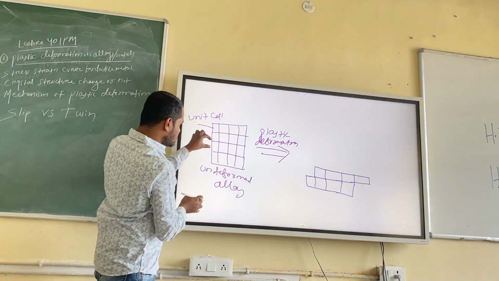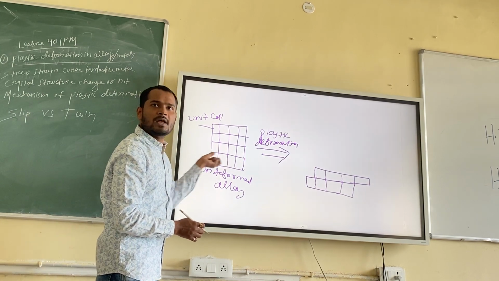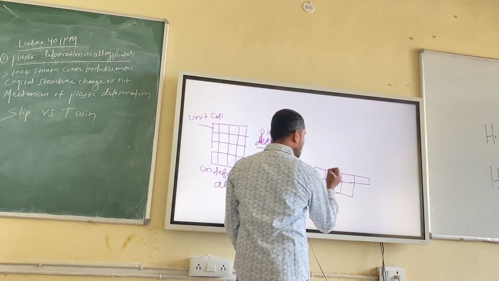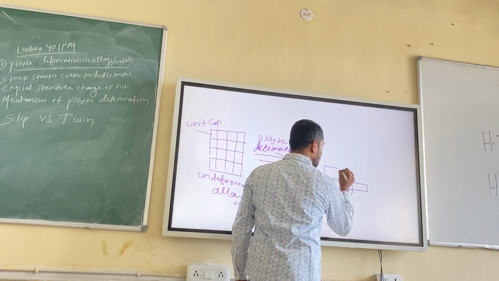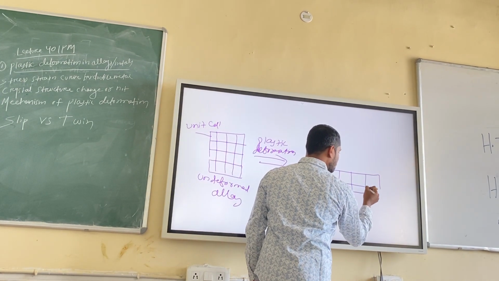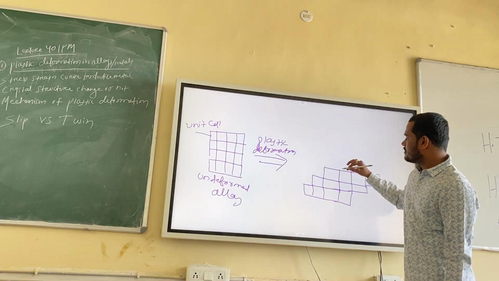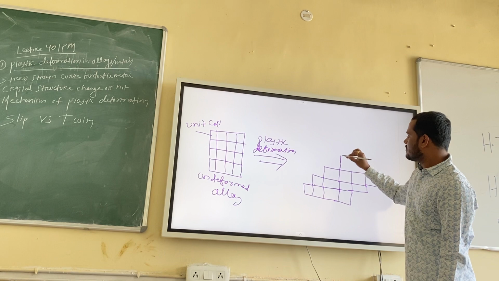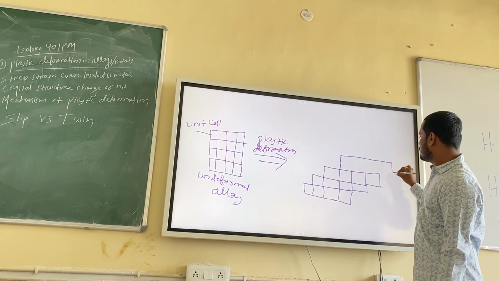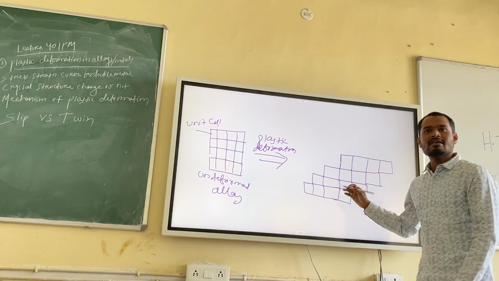That means this unit cell has slipped on this plane. So the next one will be from here. Fine. And the last one will be this. So what is happening exactly?